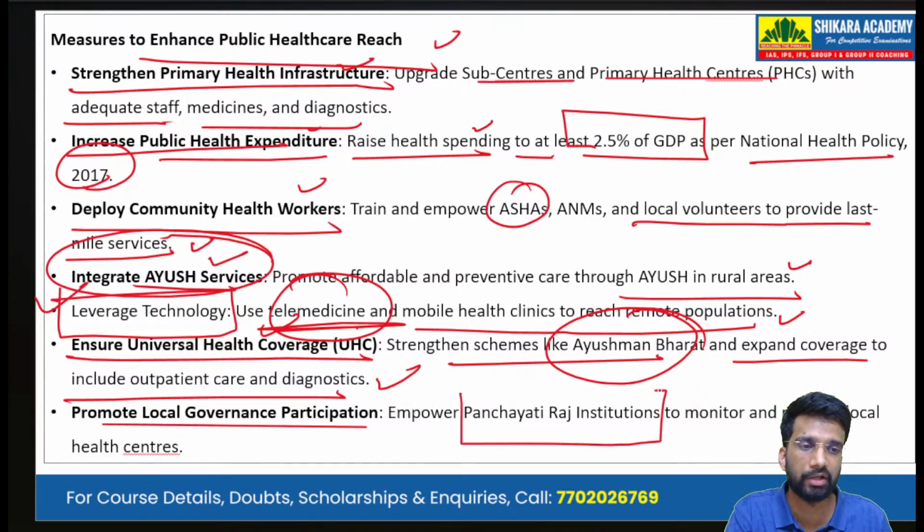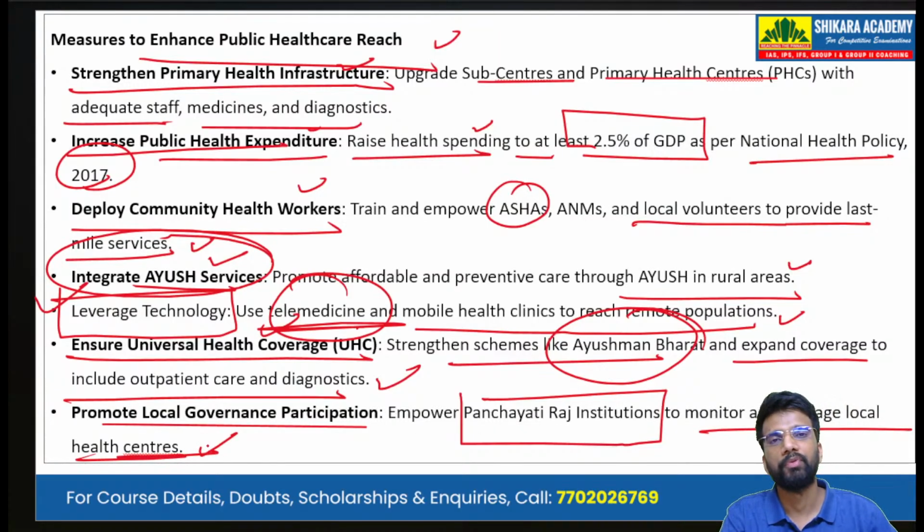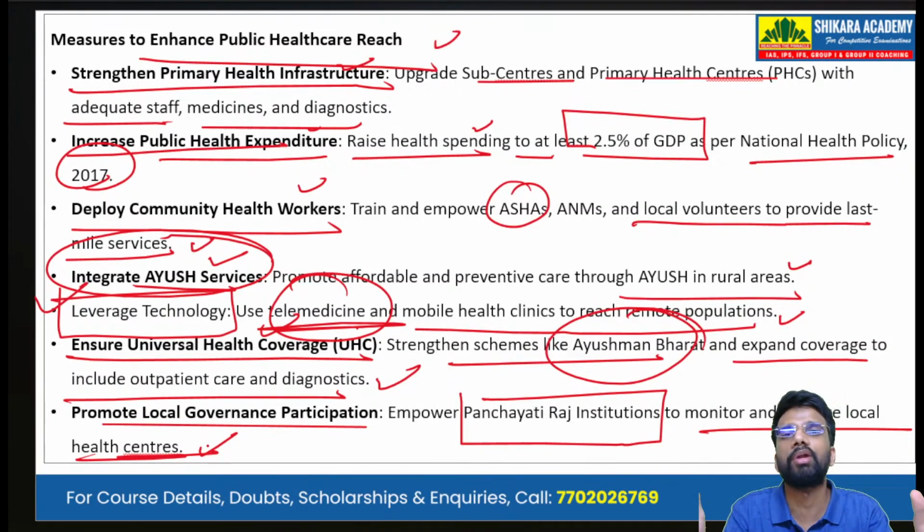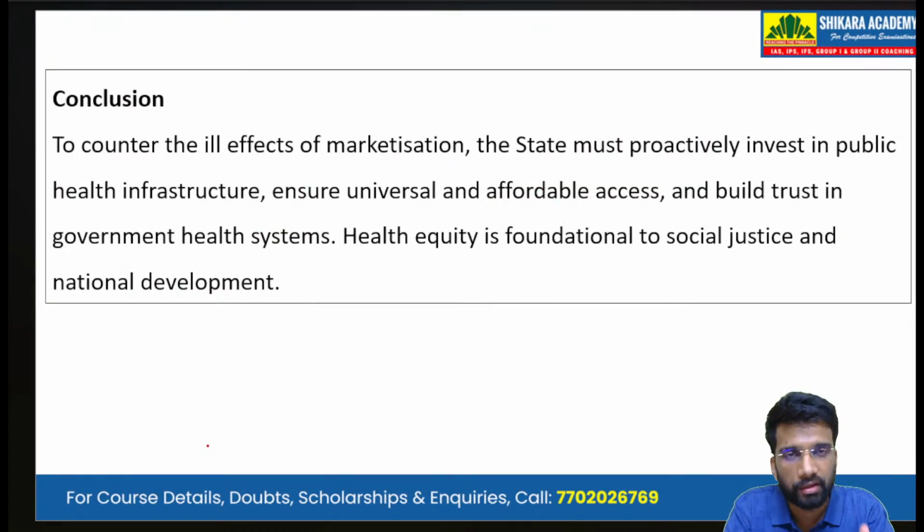We have to then promote local governance participation. We have to empower the Panchayati Raj institutions to monitor and manage the local health centers. So the focus should be that we have to enhance the public healthcare reach. The reach should be at the grassroots level or the ground level by strengthening the primary health infrastructure, by empowering the Panchayati Raj institutions, by deploying community health workers, by training them, empowering them. So in this way, we can increase the reach of the healthcare system.